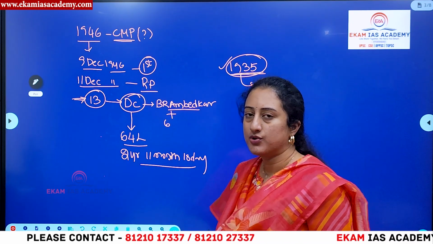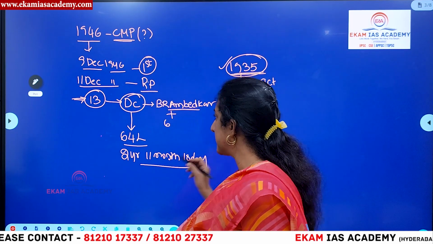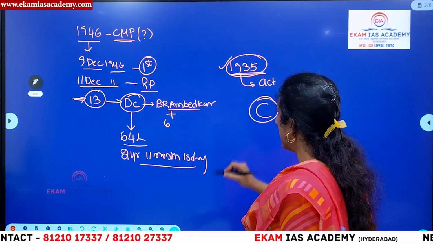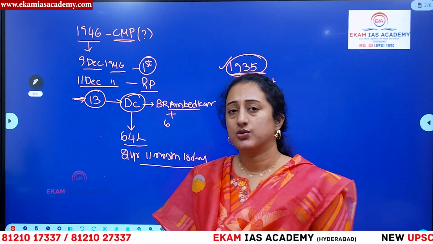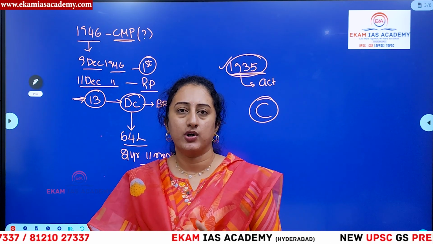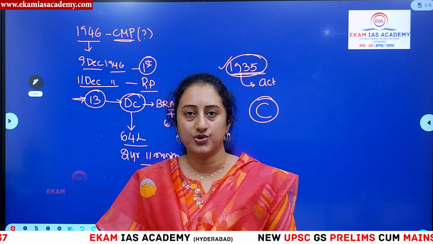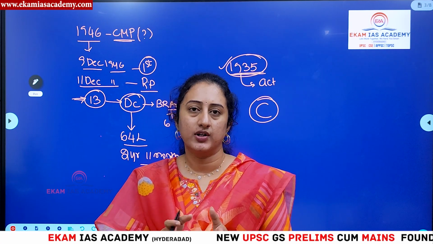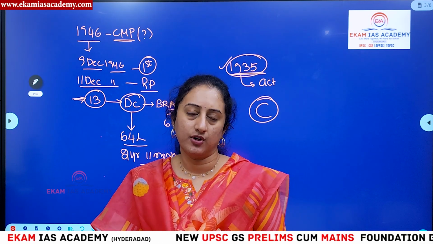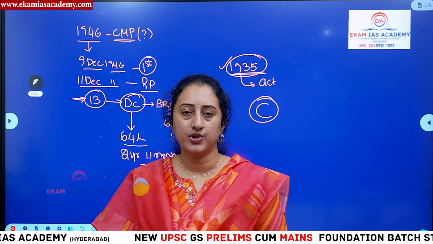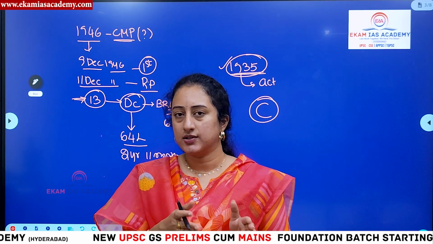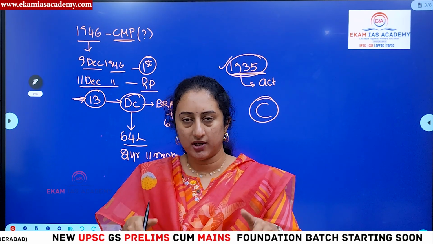Then the most important aspect you have to keep in mind is constitutionalism. Constitutionalism as a topic or an ideology is very important, because according to the constitution, there is a clear division of powers among the different organs of the government, like legislature, executive and judiciary. These things have to be exercised within their particular domain only.